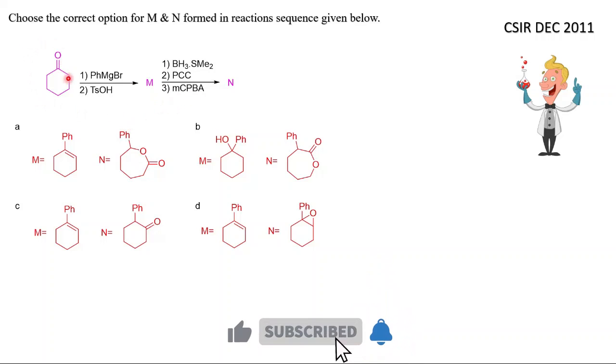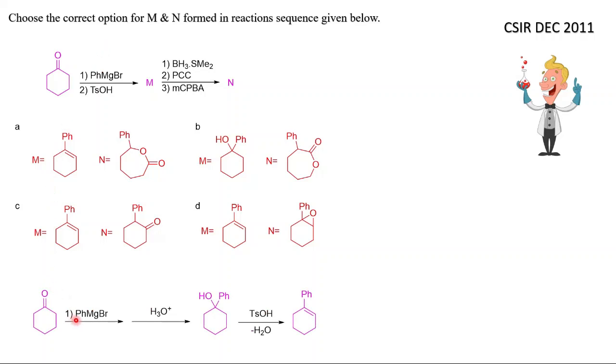So first we will do the action of Grignard reagent on this cyclic ketone. First I will give that mechanism, that is phenyl magnesium bromide. When treated with this ketone and hydrolyzed, we will get this product. When phenyl acts as a nucleophile, that will give OMgBr and Ph, and when that is hydrolyzed, we will get OH and Ph. And tosic acid will give H+, that will add to this oxygen and a positive charge will appear here, and water will be eliminated with loss of a hydrogen and we will get an alkene.